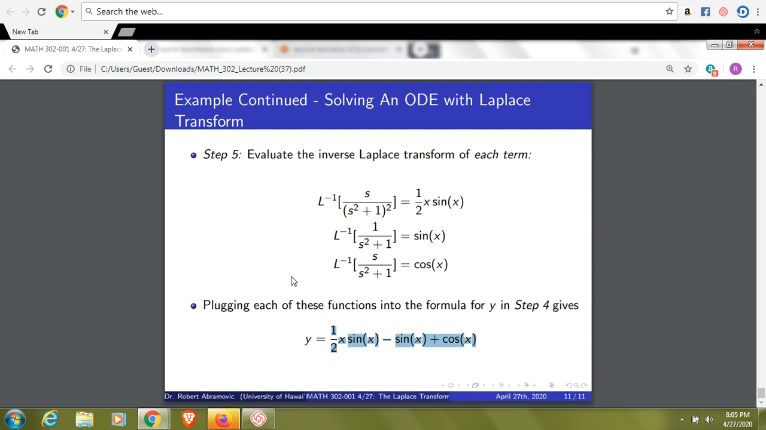Okay, so we'll go on to more properties of the Laplace transform in the next lecture.